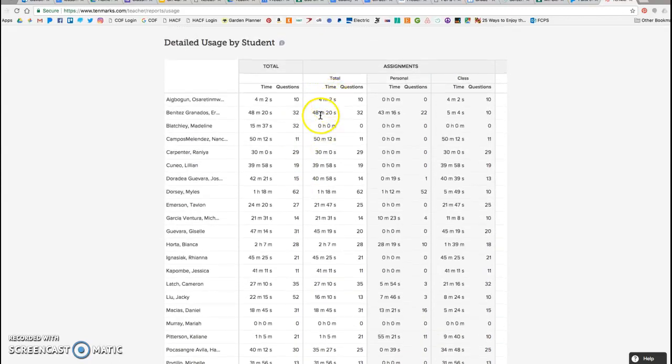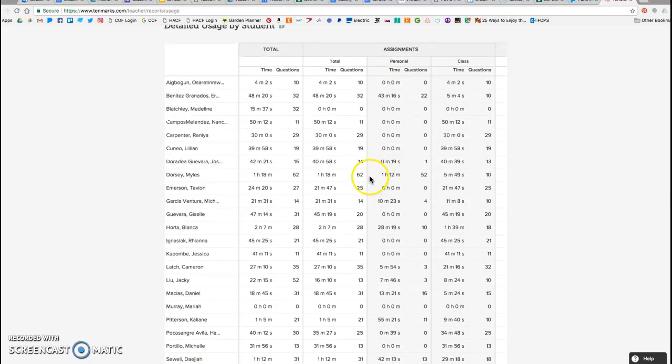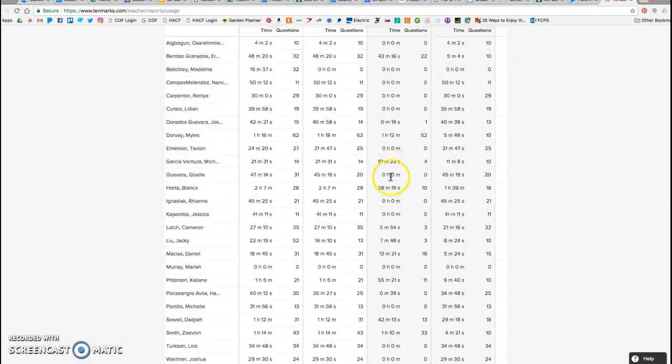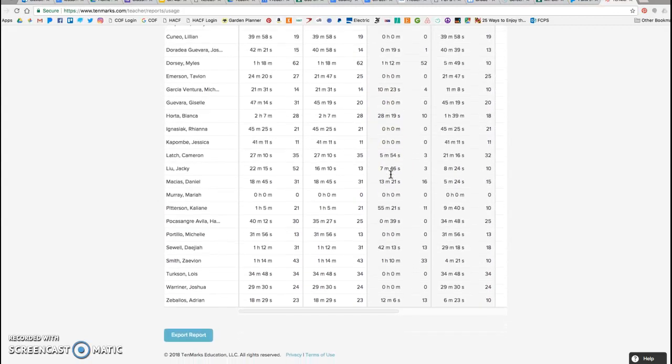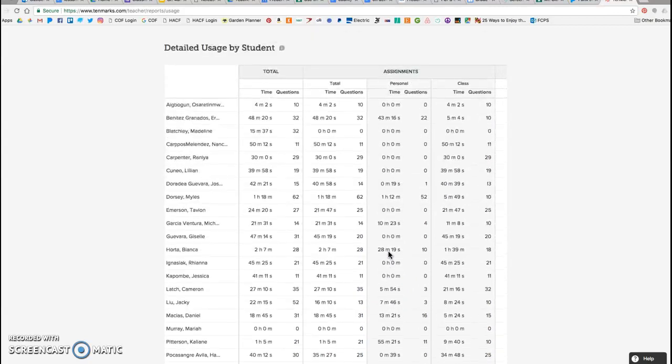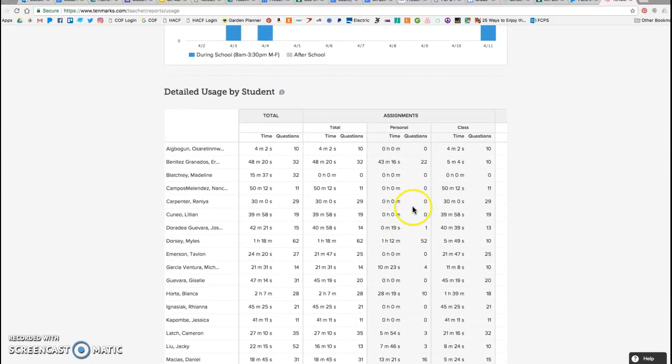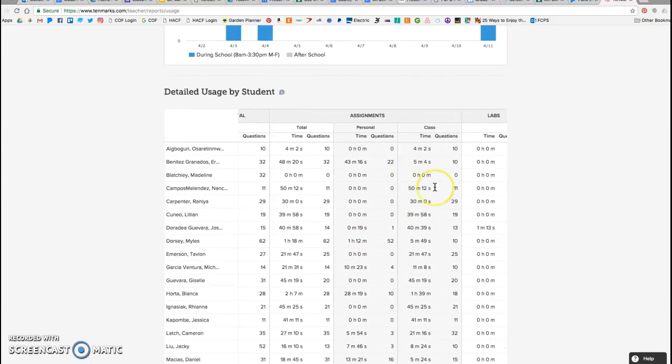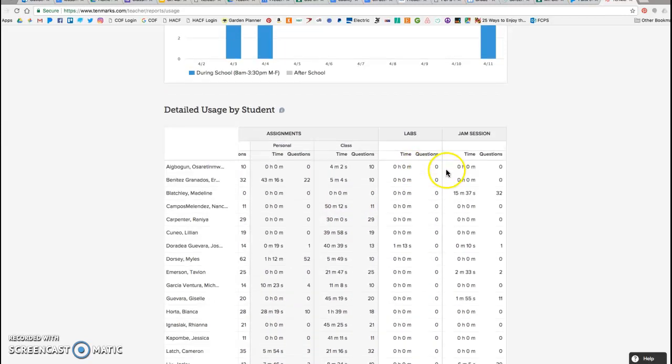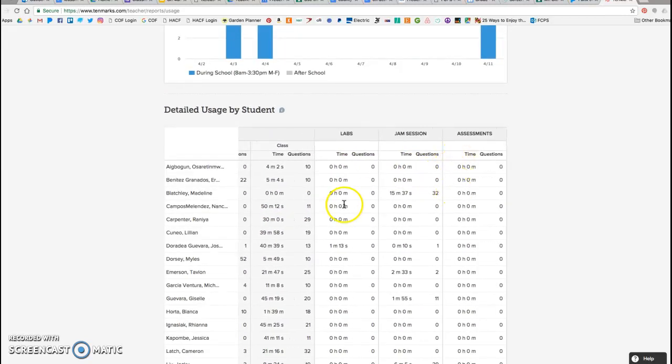Again, that information is repeated here. These are the personal category shows. These are the kids that are using it on their personal time. So again, Miles, an hour and 12 minutes outside of school time, an hour and 10 minutes down here. In my opinion, those students should be recognized as well. Class time, this is what you assign. Any labs, jam sessions, and then assessments that you assign as well.